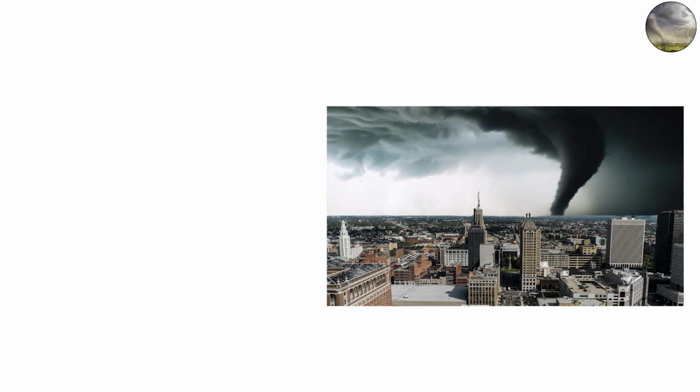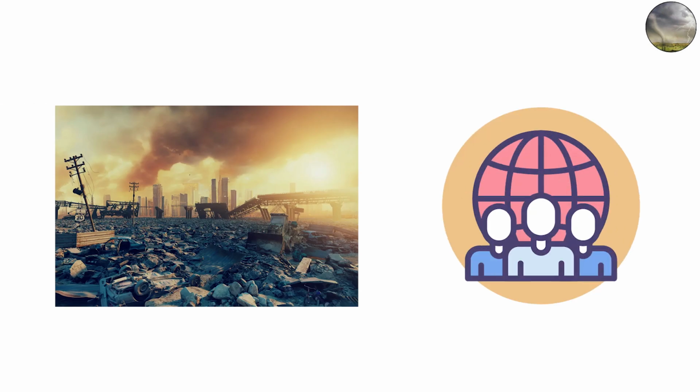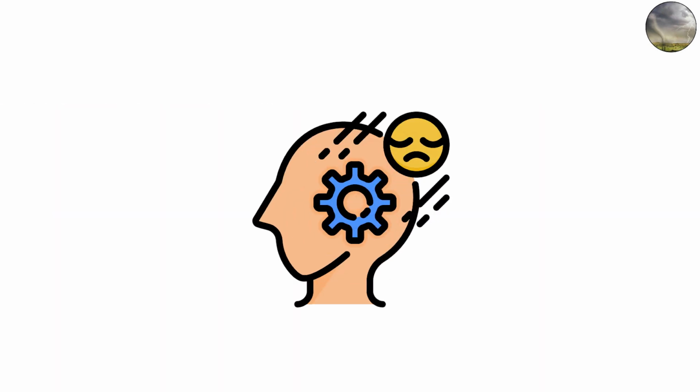The hidden power we can't see. Even after the winds fade and the skies clear, tornadoes leave invisible scars. Soil can be compacted, ecosystems destroyed, and communities displaced for years. The psychological toll, the fear of every thunderstorm afterward, can last a lifetime.